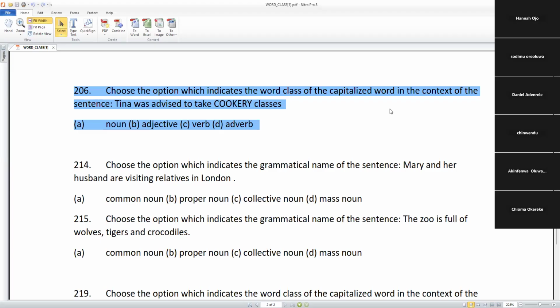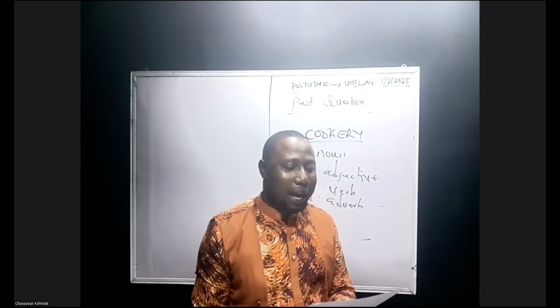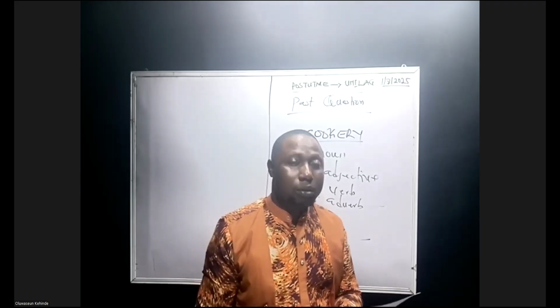A, we have your noun. B, you have your adjective. C, you have your verb. Then D, you have your adverb. So what is the answer? The word cookery here. I tell the sentence again. Tina was advised to take cookery classes.